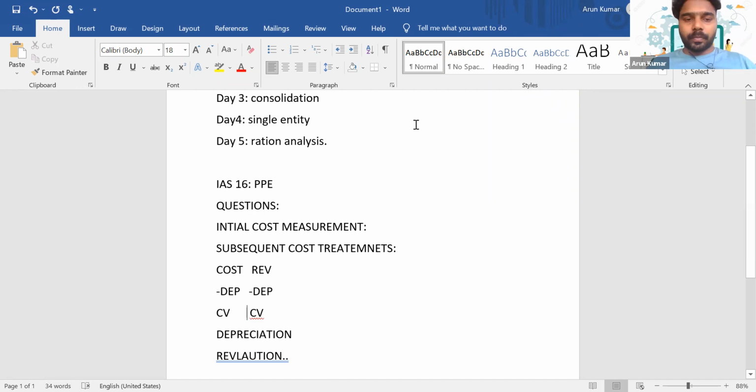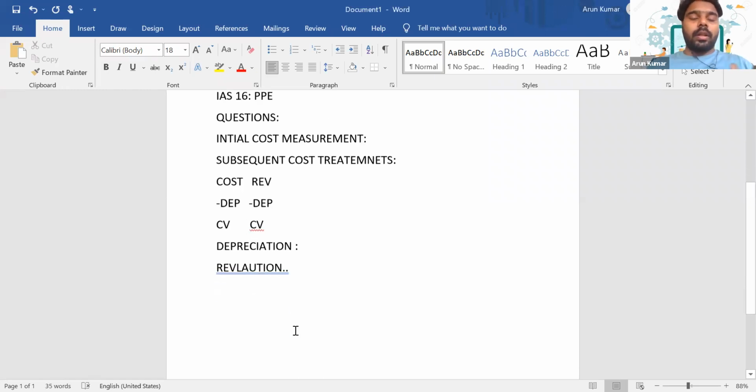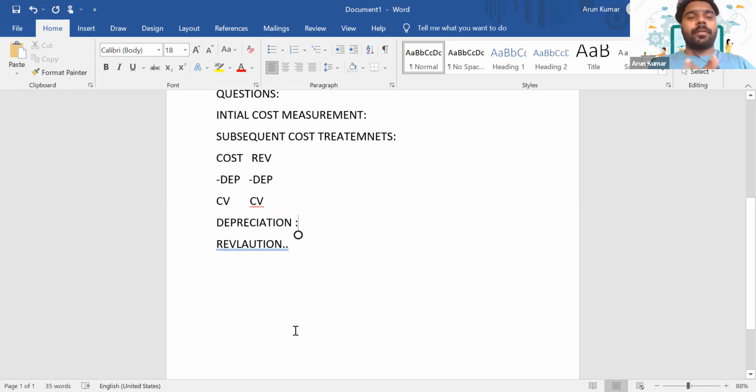Is it clear, everyone? Yes. Then when we are calculating the depreciation, we should always understand that, let's say the company has said that this machinery can be used for 20 years. The supplier has told us that the machine can be used for 20 years. But our company is intending to use this asset for the next 5 years. So we are using that asset economically for 5 years.